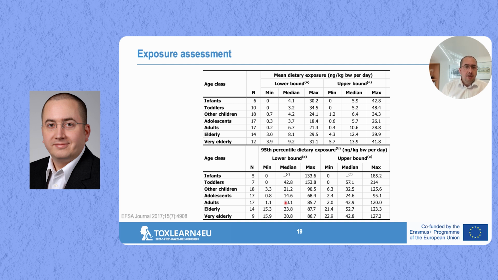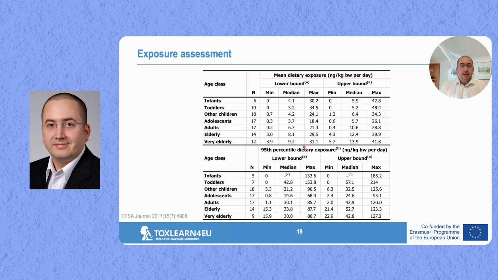And you see also here that across the different age groups, starting from infants and toddlers up to the elderly and very elderly, as it is common in the EFSA opinions, there's quite a variability. You see here, first of all, in the top graph, the numbers of the intake amount for the mean dietary exposure, and then also for very high dietary exposure for the 95th percentile.